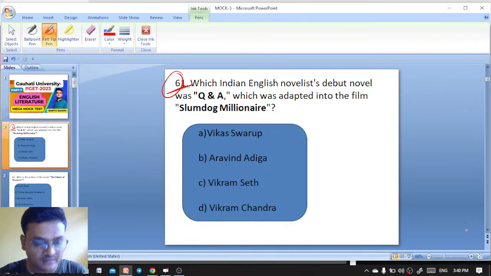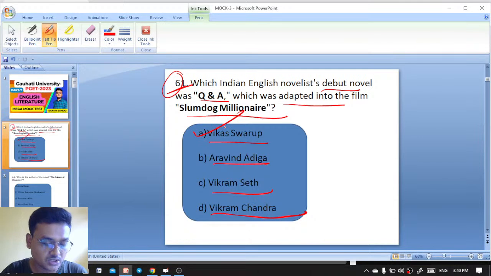Which Indian English novelist's debut novel was Q&A, which was adapted into the film Slumdog Millionaire? Vikas Swarup, Arvind Adiga, Vikram Seth, Vikram Chandra. Here, Vikas Swarup. Excellent, it is Vikas Swarup.